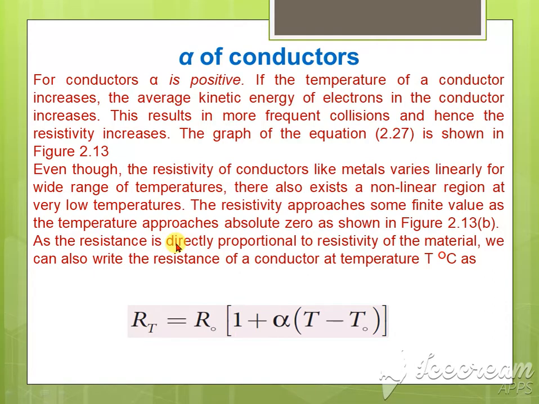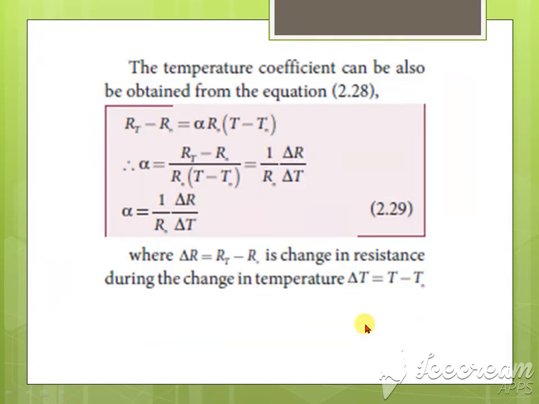This point is very important. As the resistance is directly proportional to the resistivity of the material, we can also write the resistance of the conductor at the temperature T degree Celsius as RT equals R naught into 1 plus alpha into T minus T naught. From this formula, we have to calculate the value of the temperature coefficient.